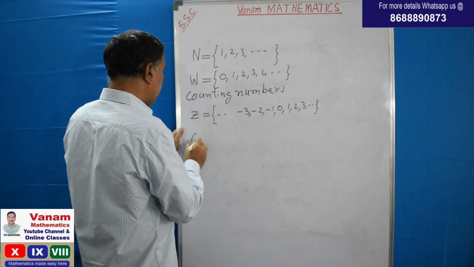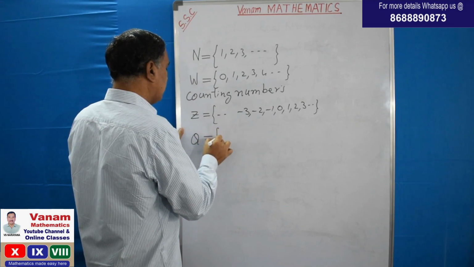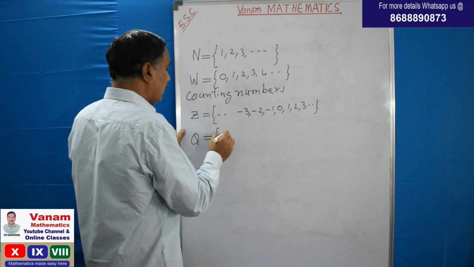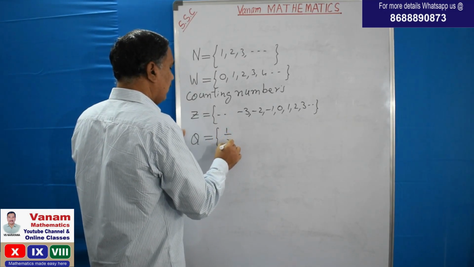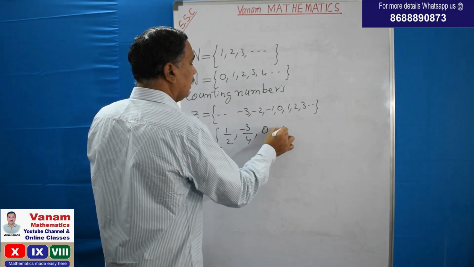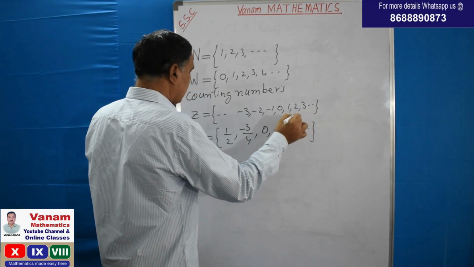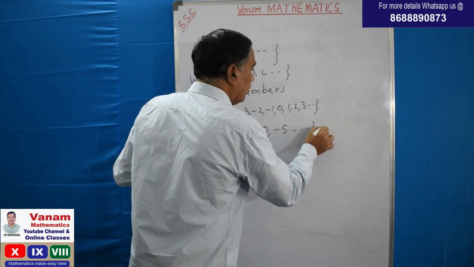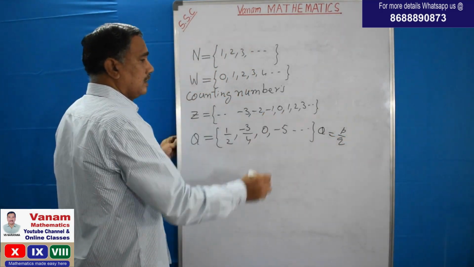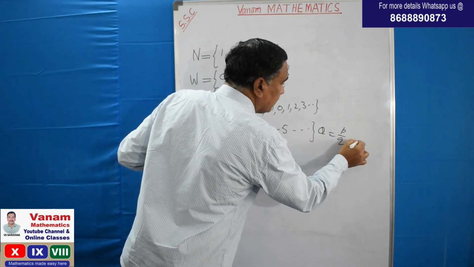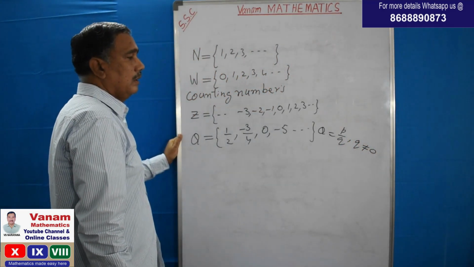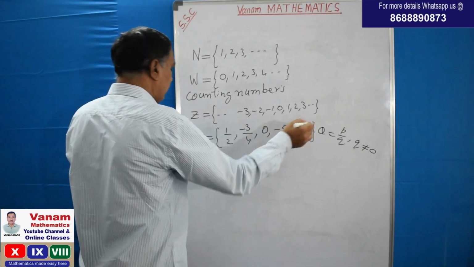And the next one is rational numbers. What are called rational numbers? The numbers which are in the form of p by q are called rational numbers. For example, 1 by 2, minus 3 by 4, 0, minus 5. These are rational numbers. The numbers you express in the form of p by q are called rational numbers. They are denoted by Q, where q is not equal to 0.